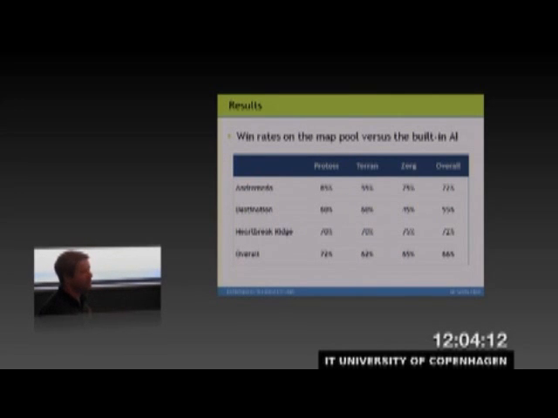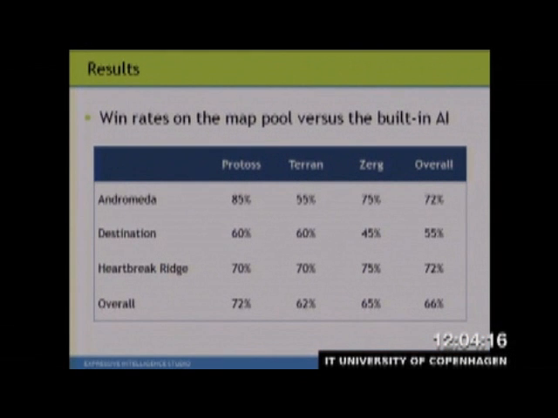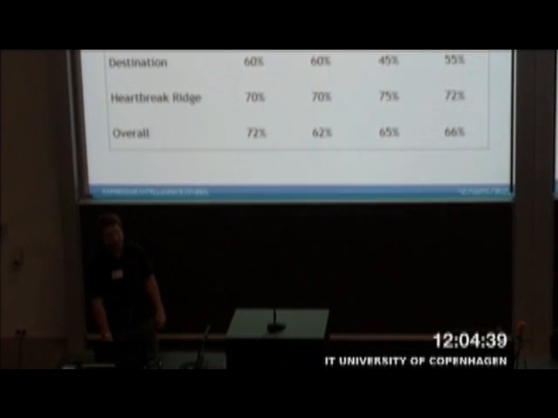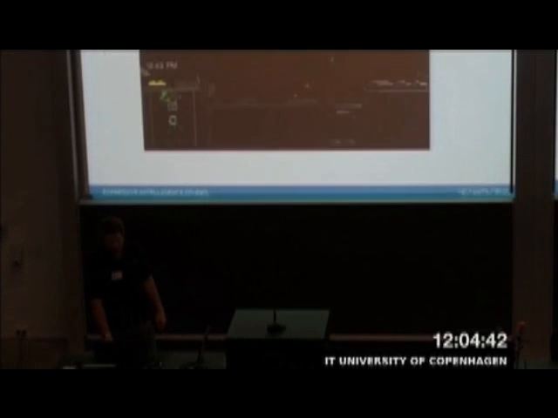So this table shows the results of our agent against the built-in AI of StarCraft. We were able to achieve a 66% win rate after 180 matches were played. And against each of the different races, it performed about the same. However, on the map Destination, our agent ran into trouble and performed slightly worse than in the other scenarios. And this was mainly due to not enough logic implemented on the construction end of our agent. So we look to improve these numbers as we add specialization behaviors.